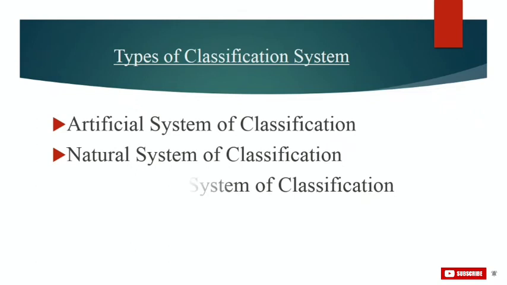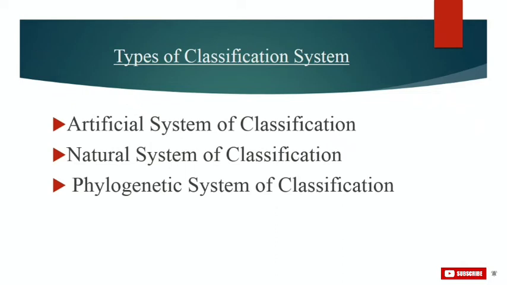Now our third system is the phylogenetic system of classification. The phylogenetic system of classification indicates the evolutionary as well as genetic relationships among organisms. This system is based on fossil records and biochemical, anatomical, morphological, physiological, embryological and genetical data. So, the phylogenetic system of classification is mainly a rearrangement of taxonomic characteristics in addition to the phylogenetic information.